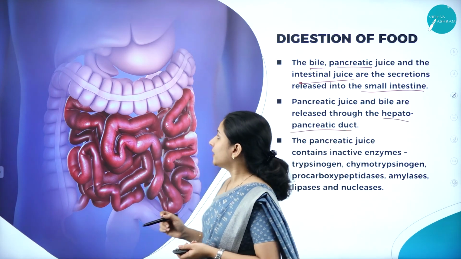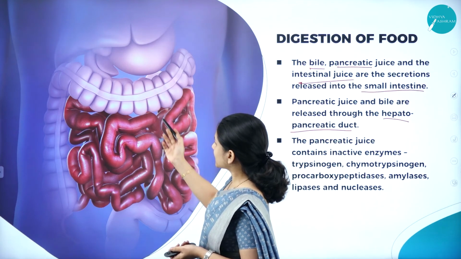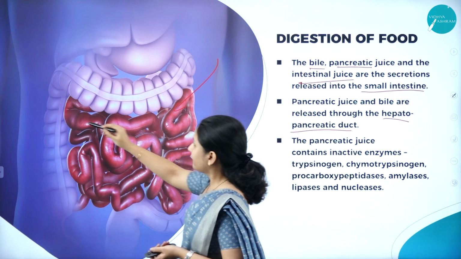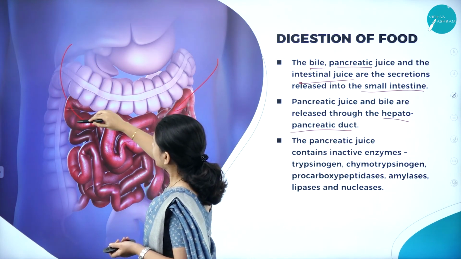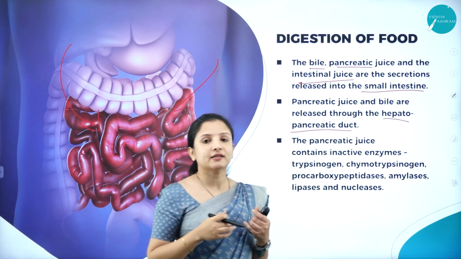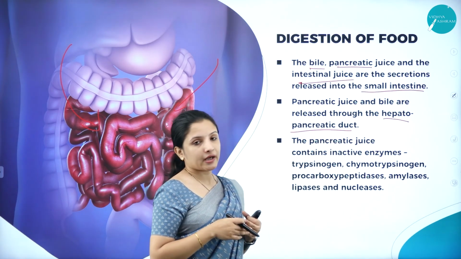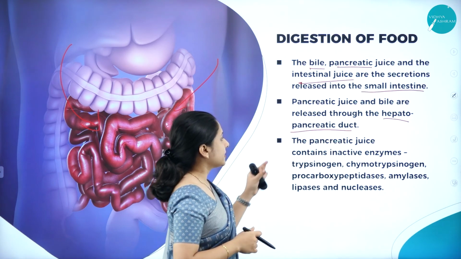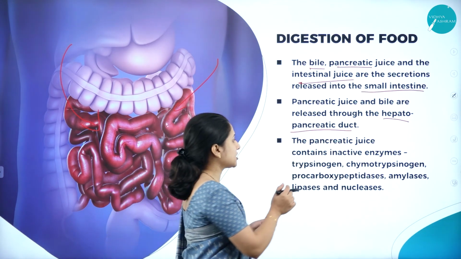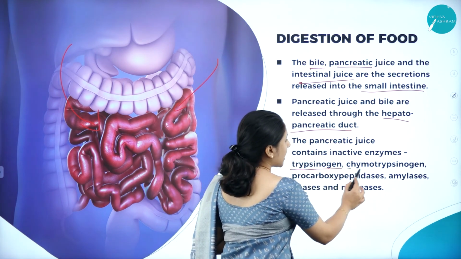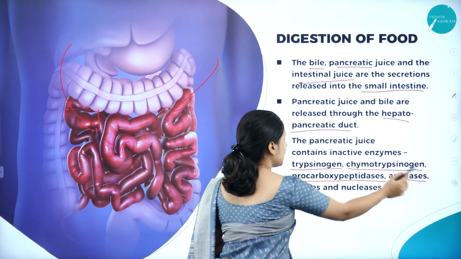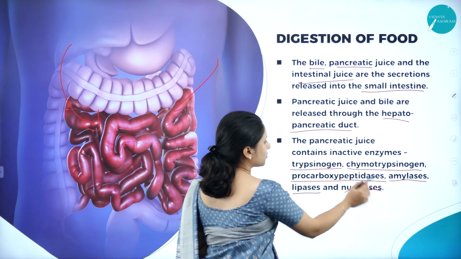If you can see here, this is the small intestine. Into the small intestine, from the pancreas and from the liver, these juices enter: the bile juice and the pancreatic juice. The pancreatic juice contains a lot of inactive enzymes such as trypsinogen, chymotrypsinogen, procarboxypeptidases, amylases, lipases and nucleases.